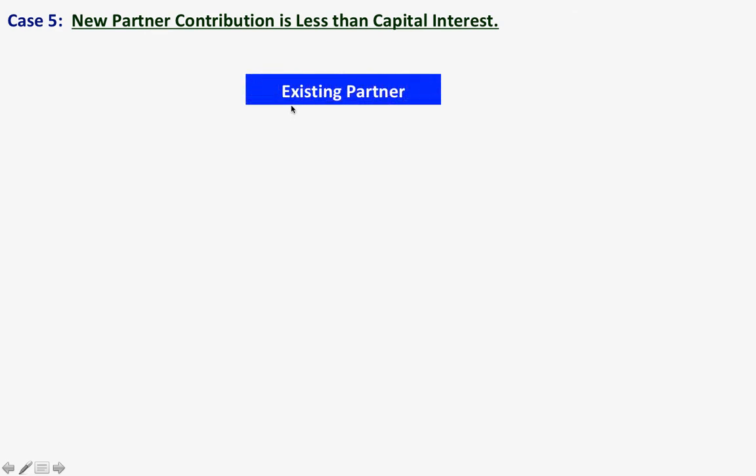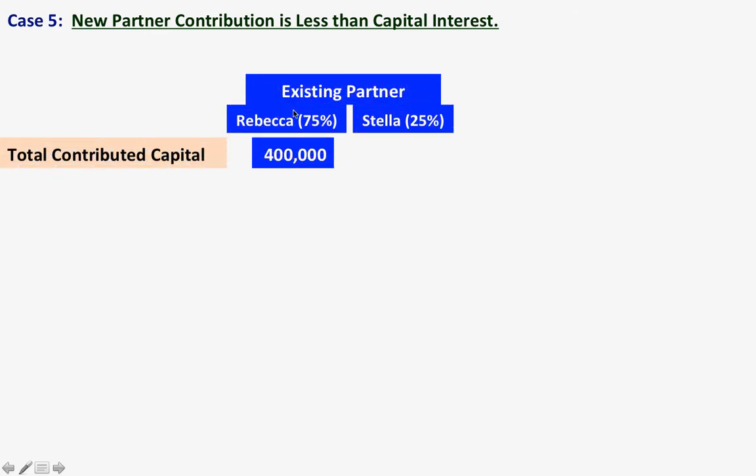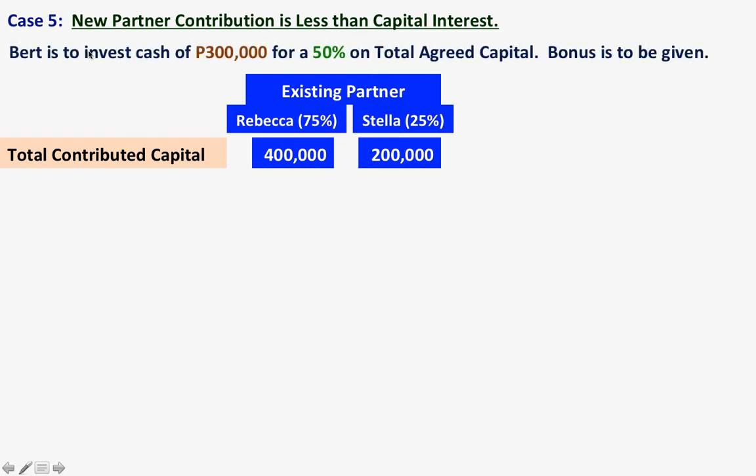Okay, so here we have the given. So this is our condition. Bert is to invest cash of 300,000 for a 50% interest on total agreed capital. Bonus is to be given. So it is indicated that bonus will be given. So class, this is basically the same, but there will be differences in terms of the given amounts.